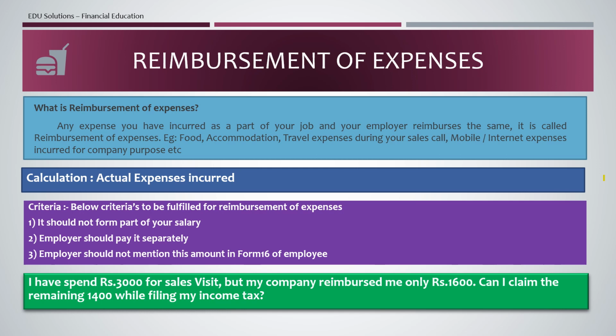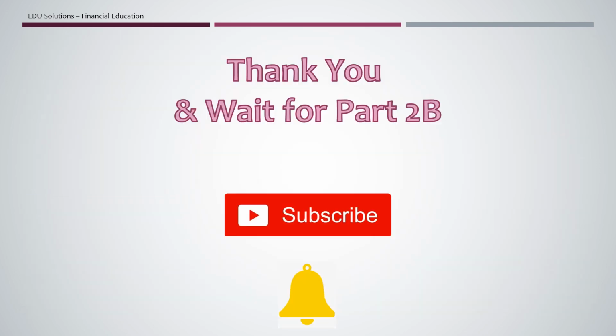Most companies have certain levels of employees and every employee has certain limits. Or you might not have submitted your actual bills. There might be certain reasons for denying this amount or short paying your amount. So you cannot claim this 1,400 in your income tax return. So that's for the exemption part.